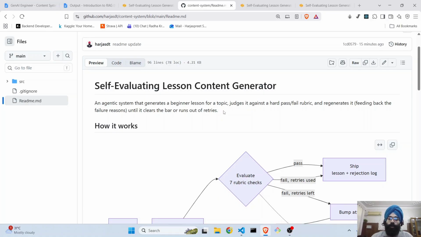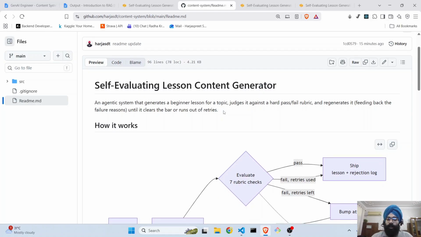beginner. The persona behind this is of a 12th class student who has minimum or no understanding about the technical topic he's here to read about, learn about. And so that's the idea behind this simple agentic system.